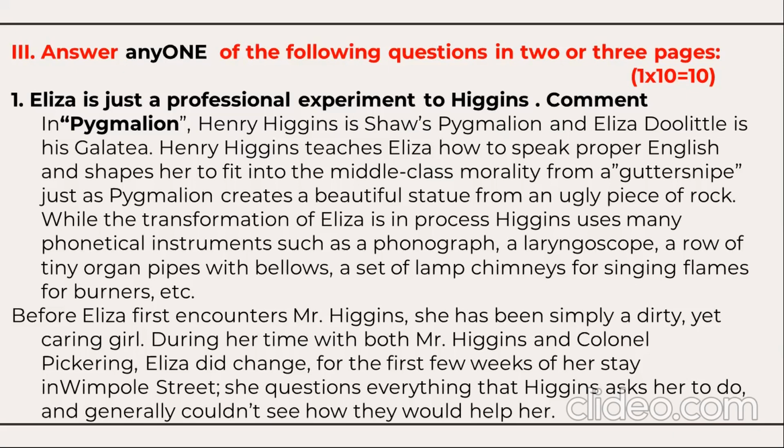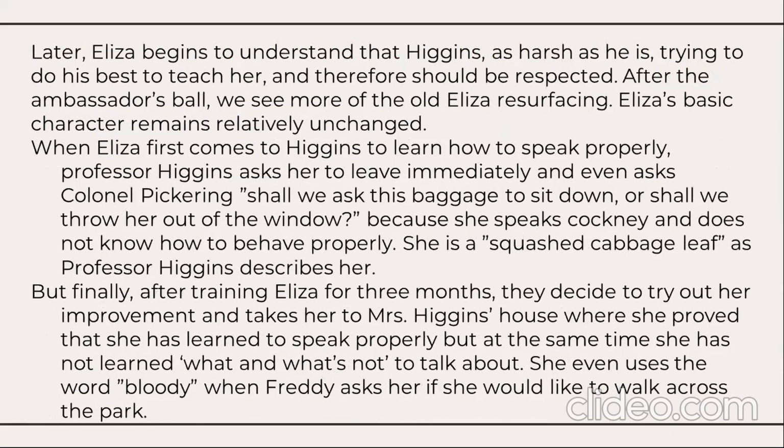For the first few weeks of her stay in Wimpole Street, she questions everything that Higgins asked her to do and generally couldn't see how they would help her. Later, Eliza begins to understand that Higgins, as harsh as he is, is trying to do his best to teach her and should be respected. After the ambassador's ball or the dance party, we see more of the old Eliza resurfacing. Eliza's basic character remains relatively unchanged.